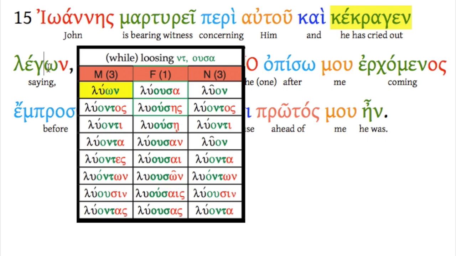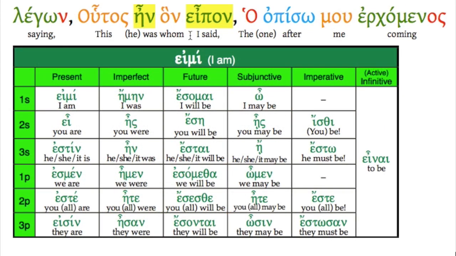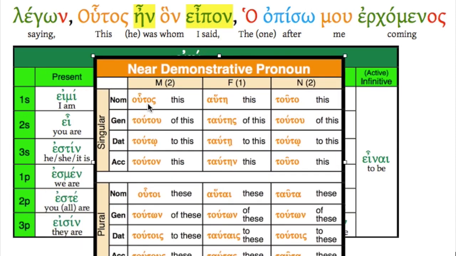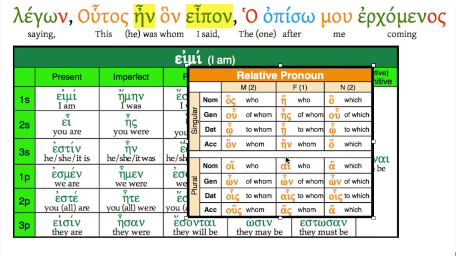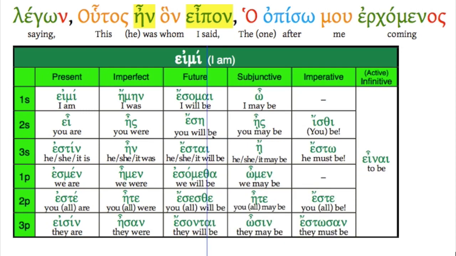He cried out, saying, legon, houtos en hon eipon. Okay, that's kind of an awkward phrase there. This was he whom I said. Houtos, I hope you recognize that as our near demonstrative pronoun. So this, en is right here. It was, or in this case, he was, whom, relative pronoun, right? See the rough breathing and the accent. So whom I said, eipon.